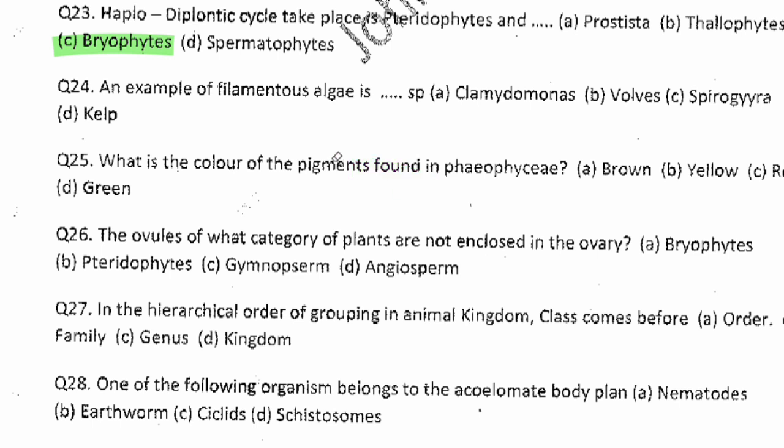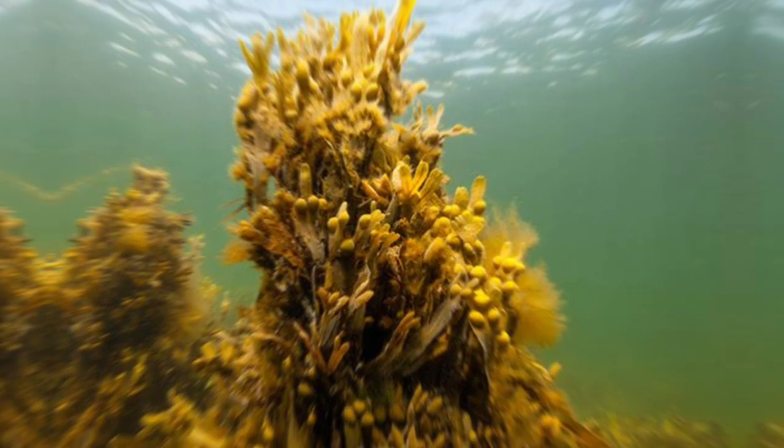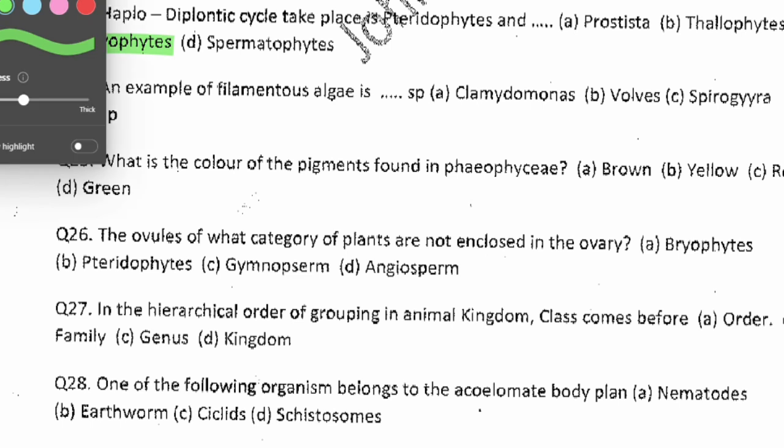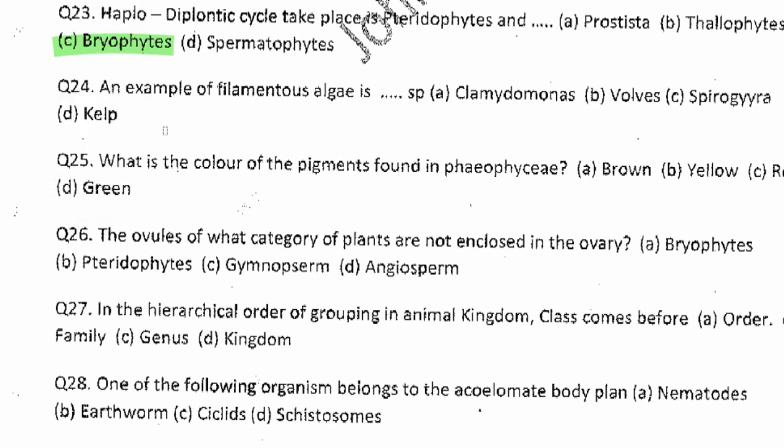Okay, so the answer to question 25 is actually brown. That is why when you hear phaeo, you know they are talking about maybe brown algae. So anytime you see this prefix, just know what they are talking about is brown.